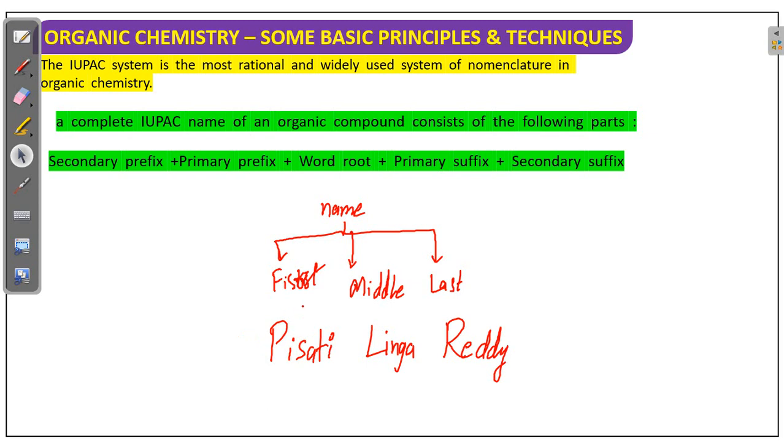So in the IUPAC name, the main name is classified into three parts. That is called prefix. The middle one is word root. The last one is suffix. Prefix, pre means first, it will come. The prefix tells about substituents, whatever substitutions are there.